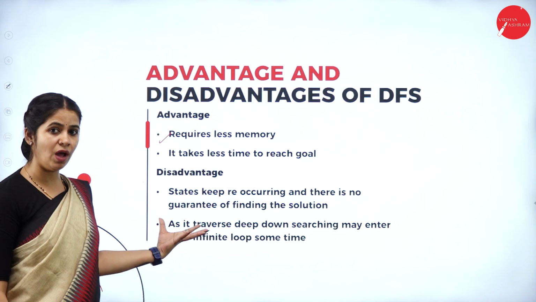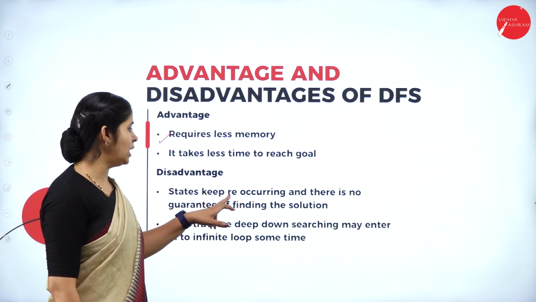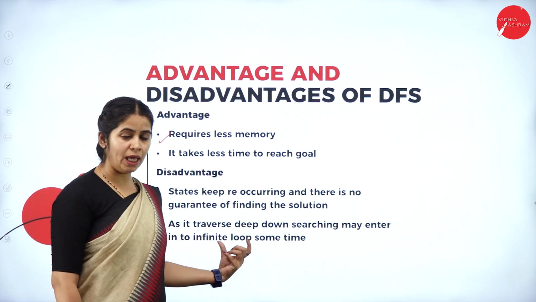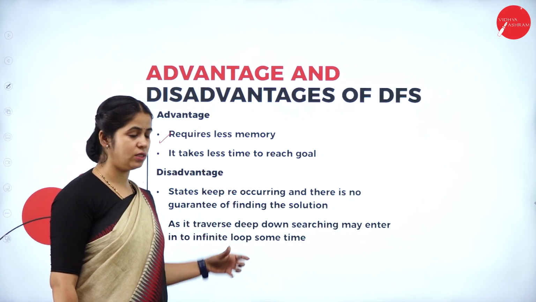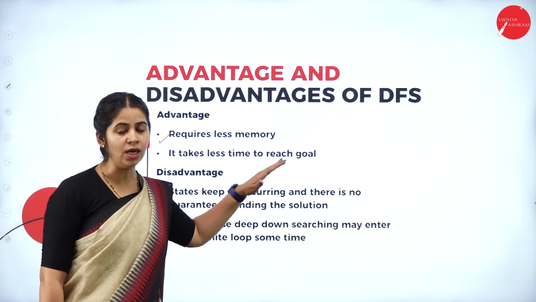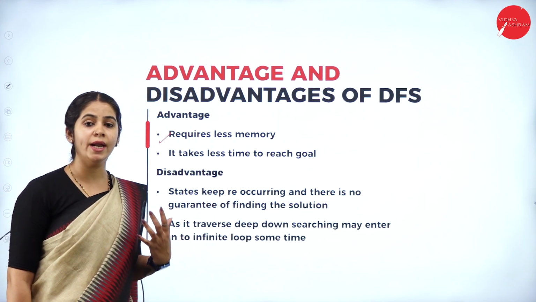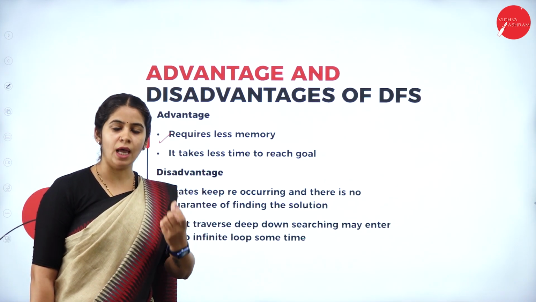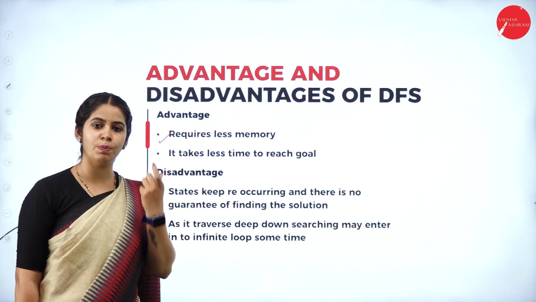What is the disadvantage we have? The states keep reoccurring. As we said, we reoccurred node B twice and node A once. There is no guarantee of finding the solution. This is not an optimal algorithm. It cannot guarantee you a solution, whether the searching element is present or not.